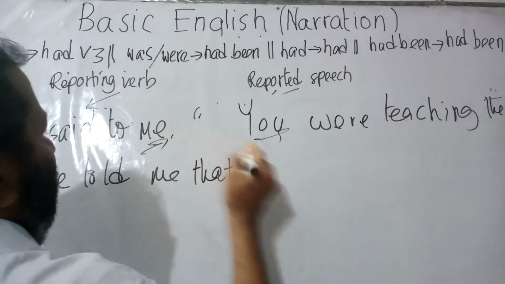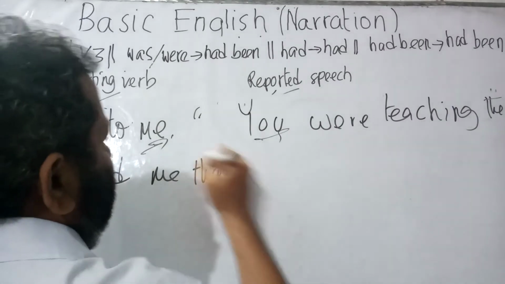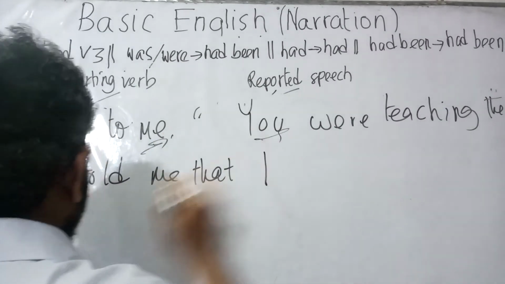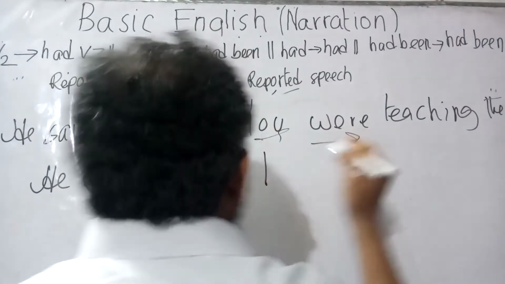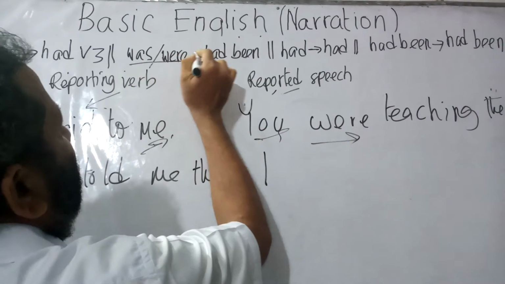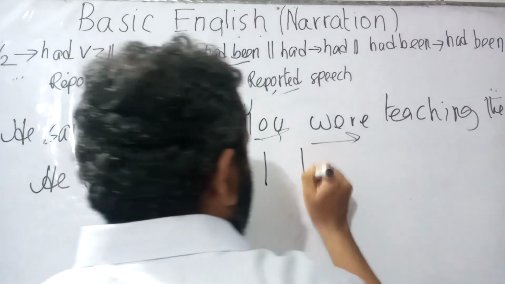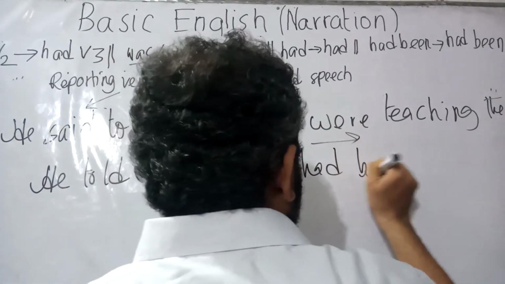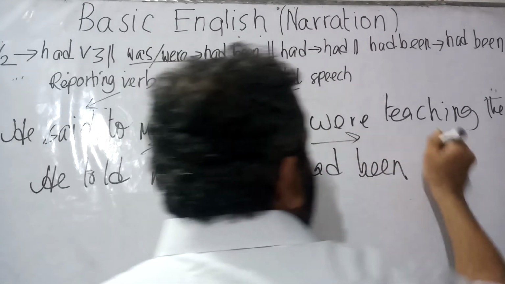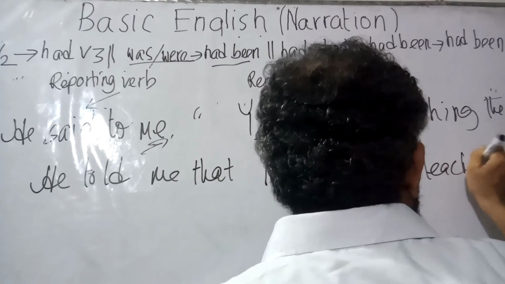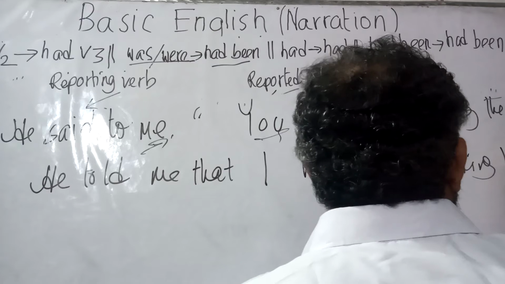Say, he told me that, instead of "me" it would be "I". He told me that I were. So whenever we would find "was" or "were", it would be turned into "had been". So he told me that I had been teaching. I had been teaching them.